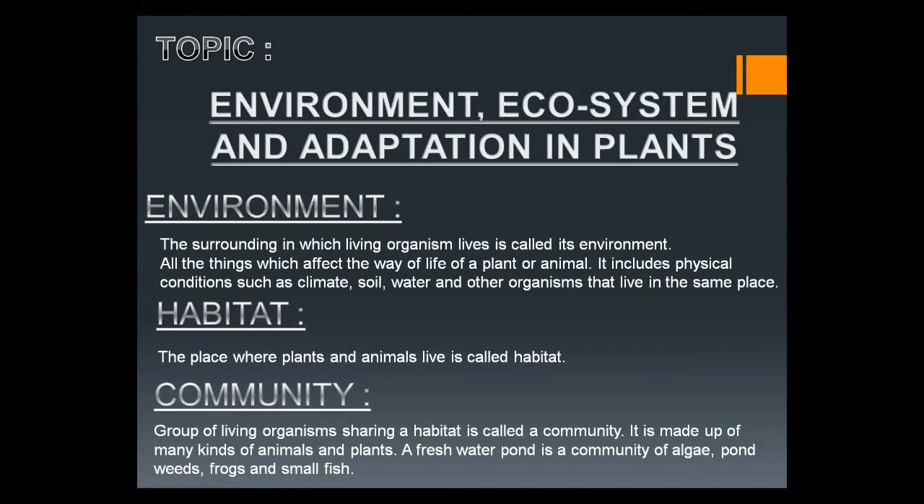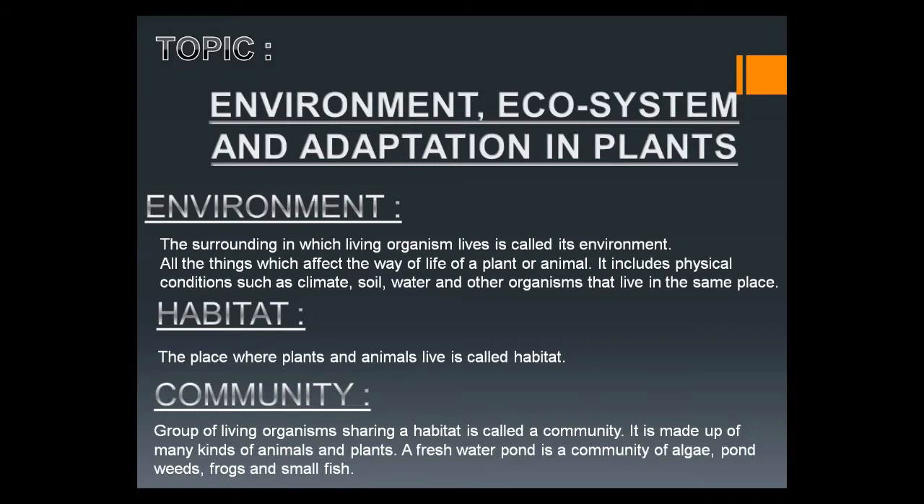The community. Actually, not a single organism is found in one place. In a place, there are a number of organisms found in the habitat. So, the group of living organisms that share the same place as a habitat make a community, or we can say the group of living organisms sharing a habitat is called a community.